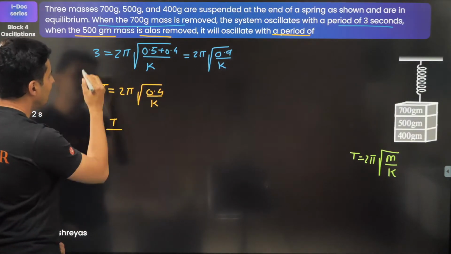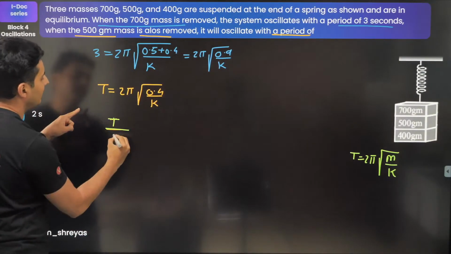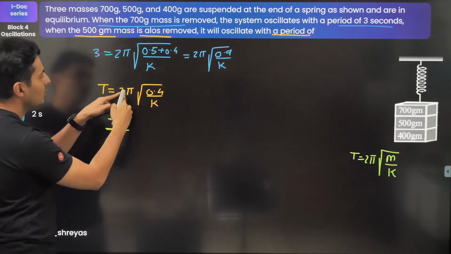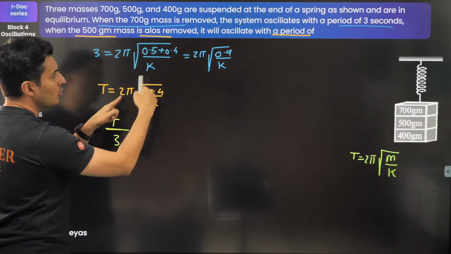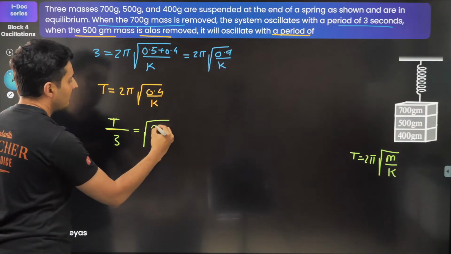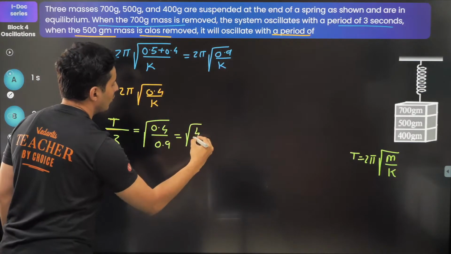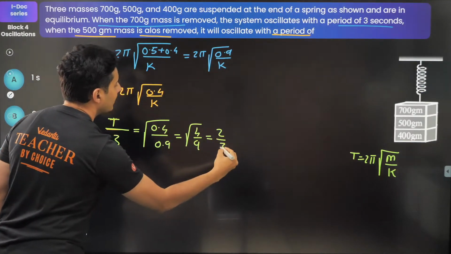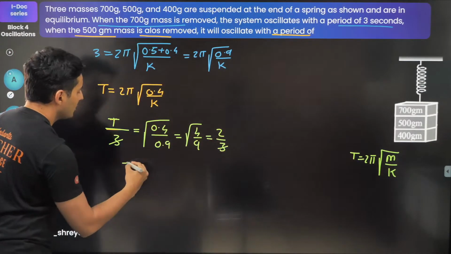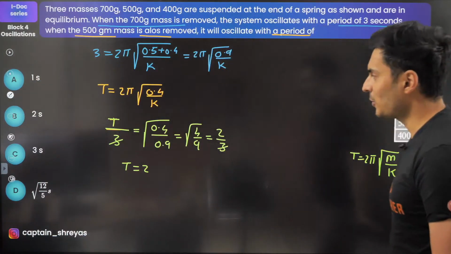So all I have to do is t divided by 3. This divided by this. 2 pi cancels. K also cancels. So what am I left with? I'm left with 0.4 and I'm also left with 0.9. This is nothing but 4 by 9. This is nothing but 2 by 3. Now 3 cancels. So t will be nothing but 2. That's the answer. Check this out.